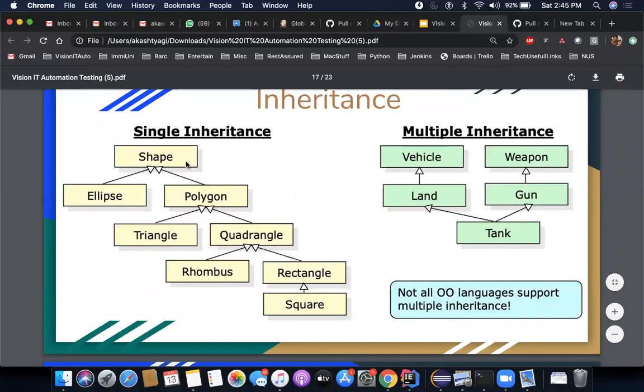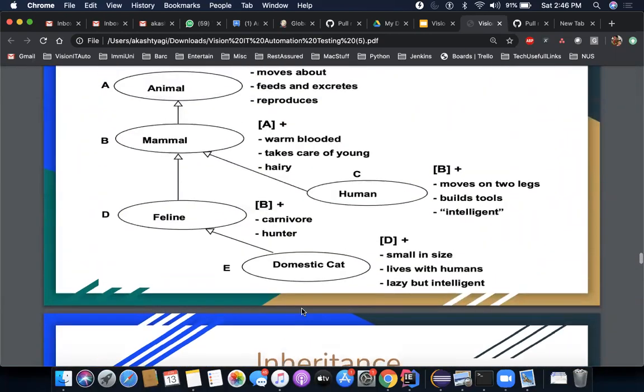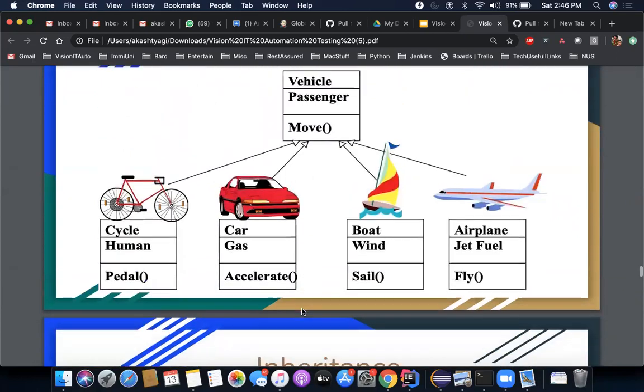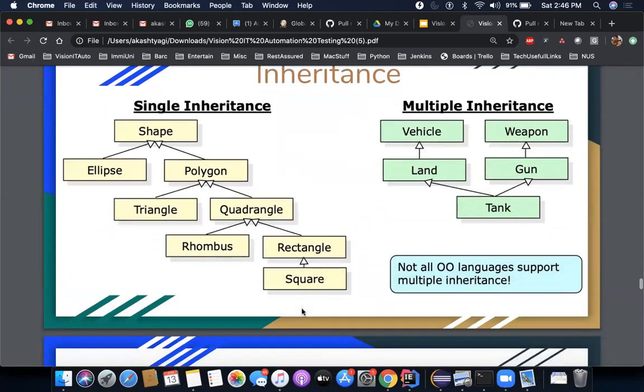But I have already explained single inheritance, wherein we have different classes available: shape, ellipse, and as you see, shape is the parent of all. Shape has two kinds: ellipse and polygon. Then polygon can be of different types: triangle or quadrangle. Then quadrangle can be of different types: rhombus, rectangle, square. So these are different ways of visualizing. What you're seeing right now is a visualization of how classes can be structured in the parent and subclass mechanism, and this is what we learned. We saw a similar thing in the vehicle example, and similar here in the animal, mammal, and human example. So we see this inheritance concept nearly everywhere around us.